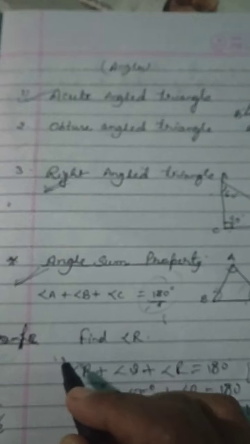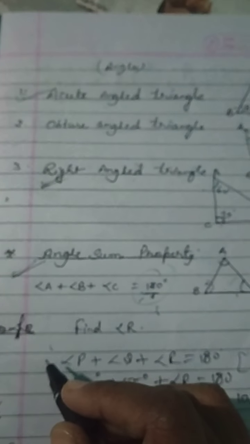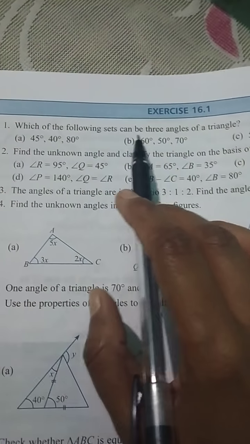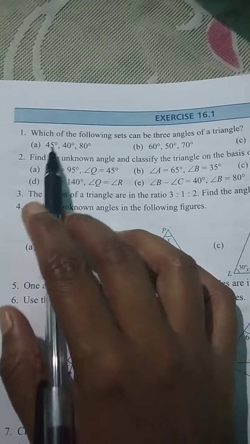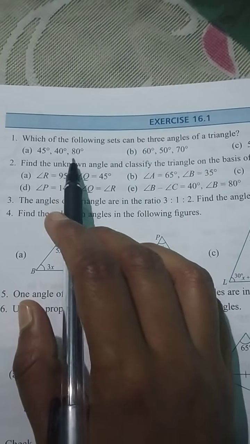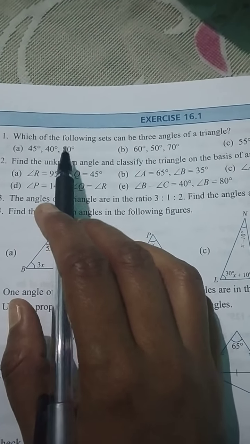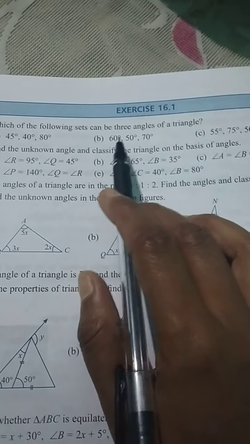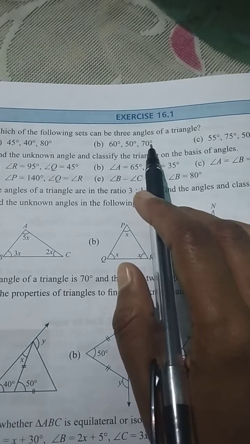There are some more topics left in this chapter. I will discuss that in the next video. Till then, you will do your exercise question number 1 and question number 2. It is very simple. Which of the following sets can be three angles of a triangle? If its sum is coming 180 degree, then you can say it is a triangle. Angles of a triangle. Otherwise, it is not forming a triangle. If its sum is 180 degree, then only it is a triangle.